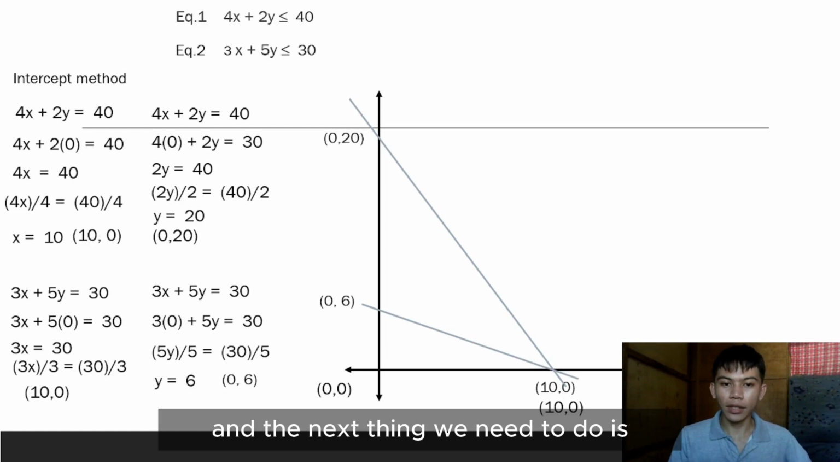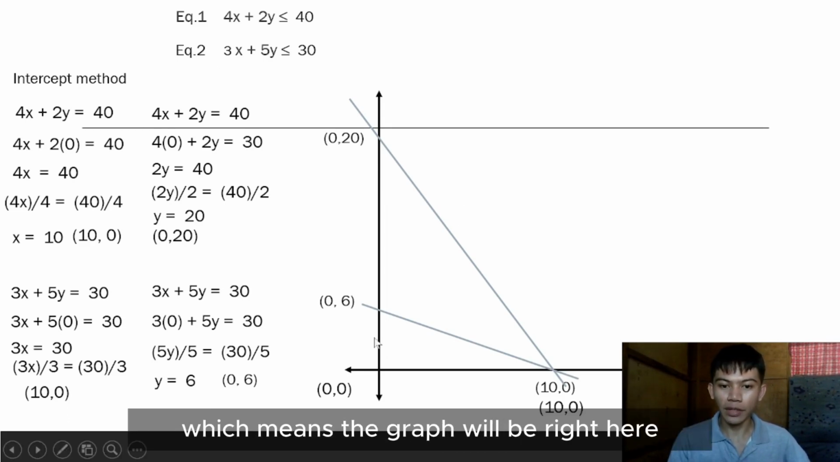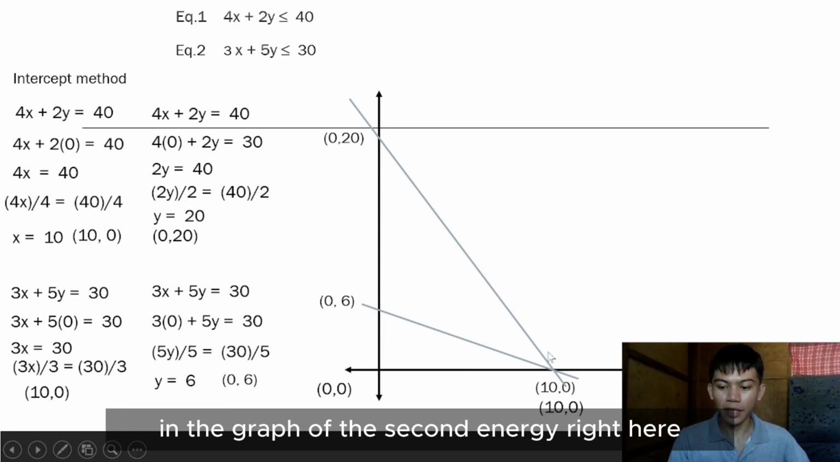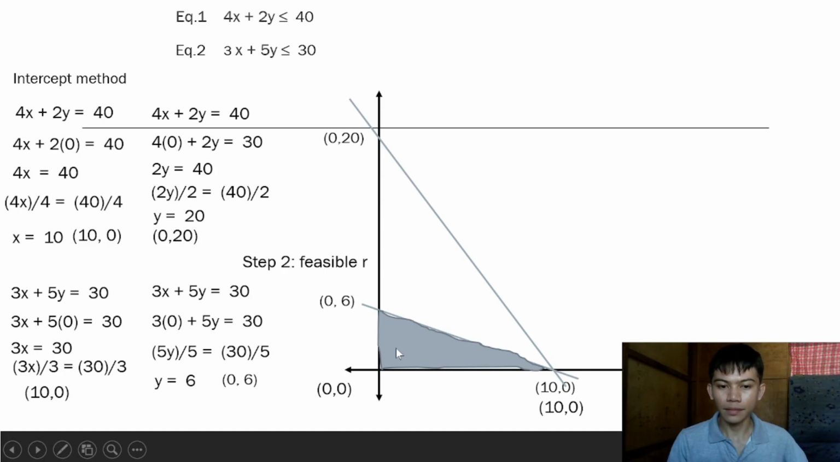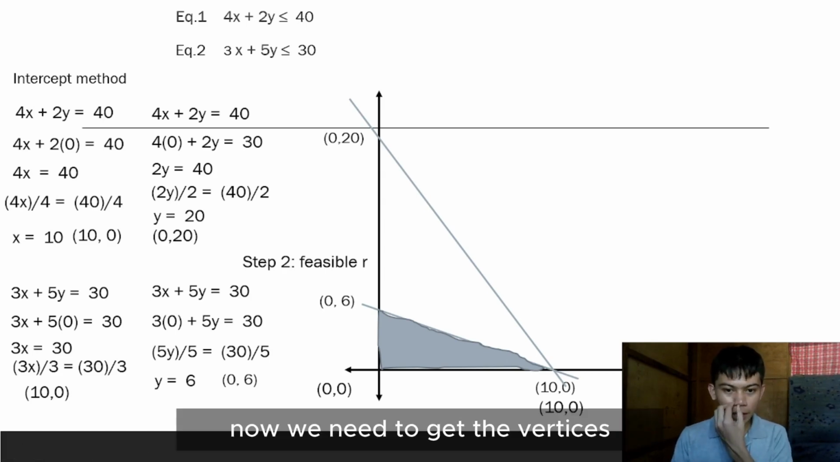And the next thing we need to do is to determine the feasible region. Since this is less than or equal to, the shaded graph will be right here. And the graph of the second line will be right here. And the feasible region is located here. Now, we need to get the vertices.